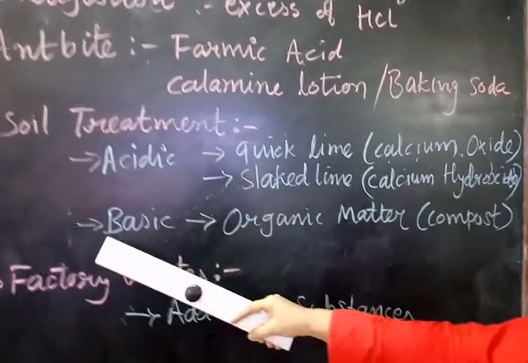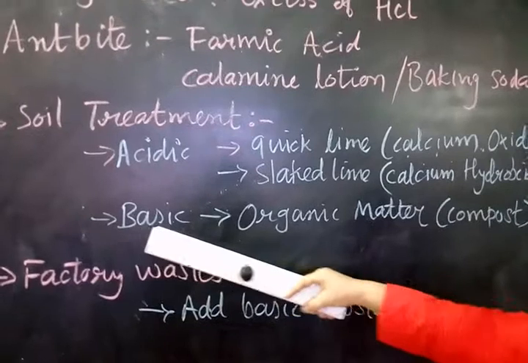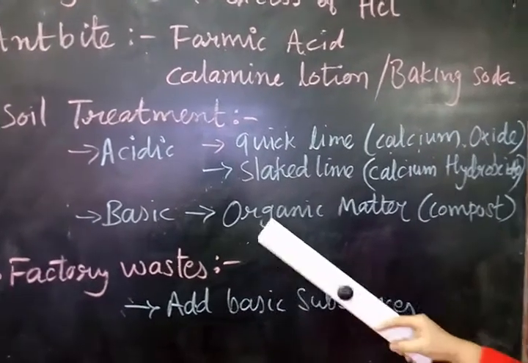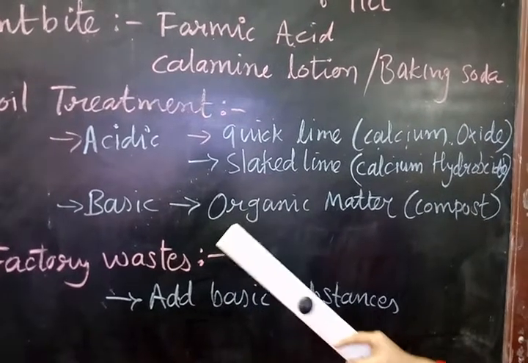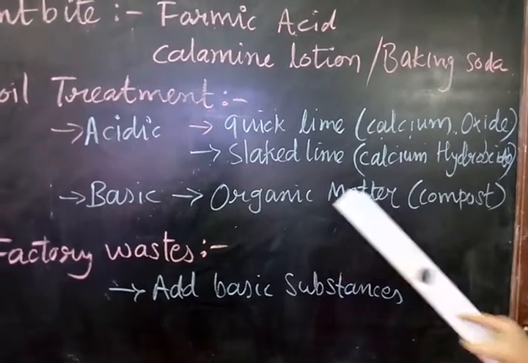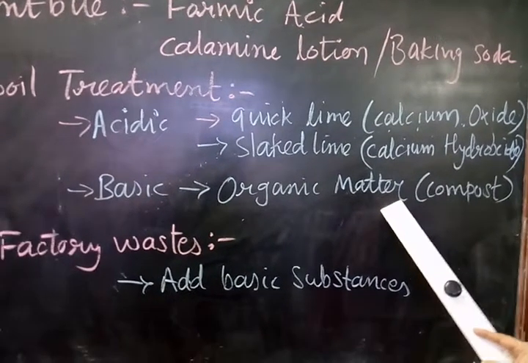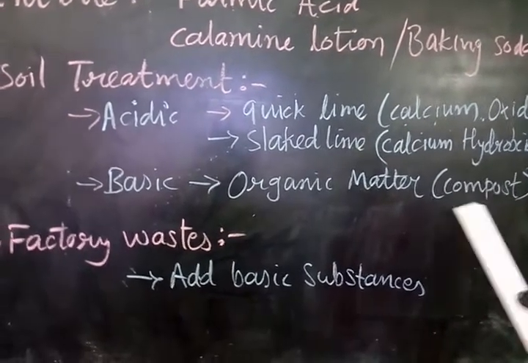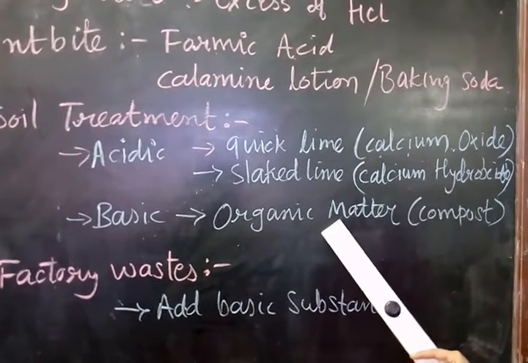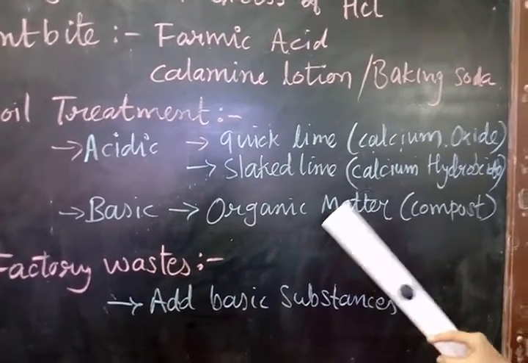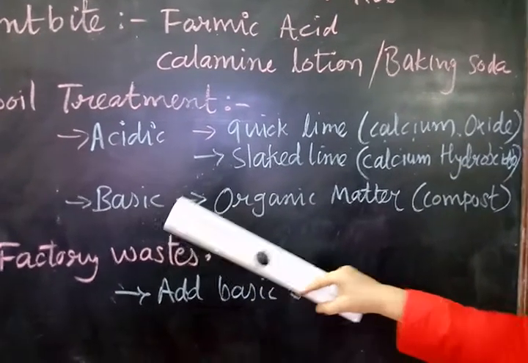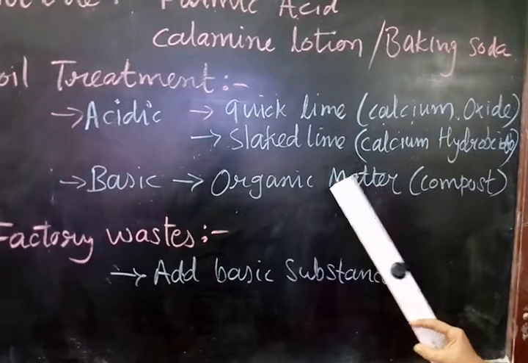In the same way, if the nature of the soil is basic, naturally we need to add some acidic components into it. Mainly organic matters can be used, that is manure or compost. Manure or compost is the substance which releases acid into the soil, so that the basic nature of the soil will be neutralized.